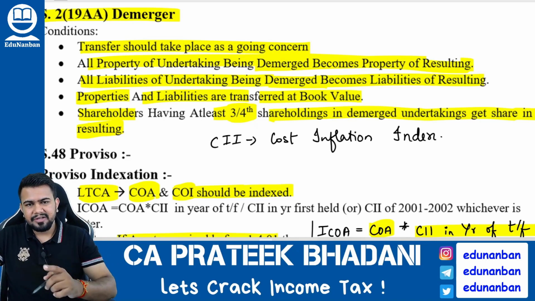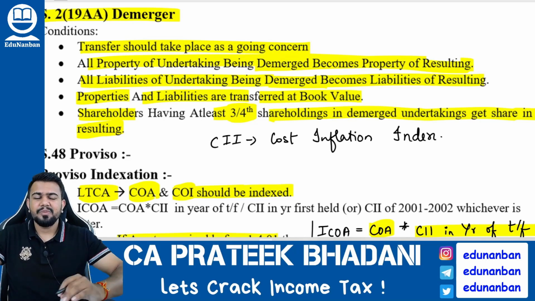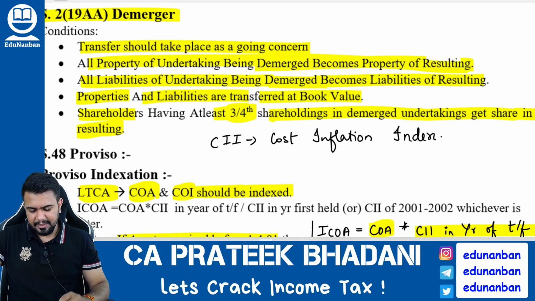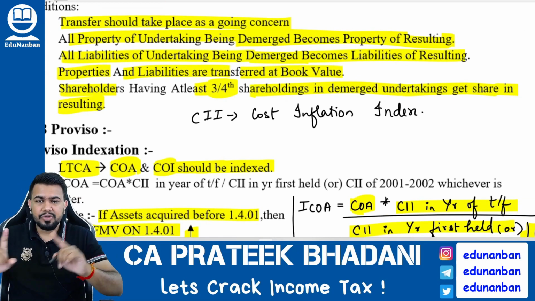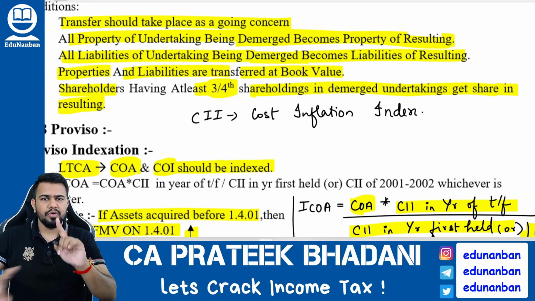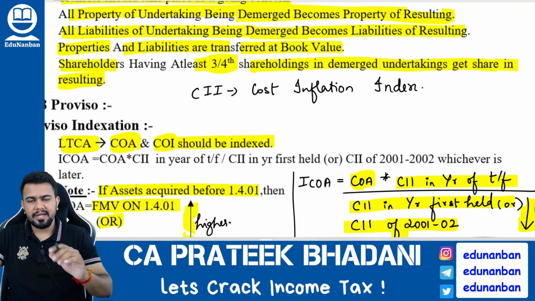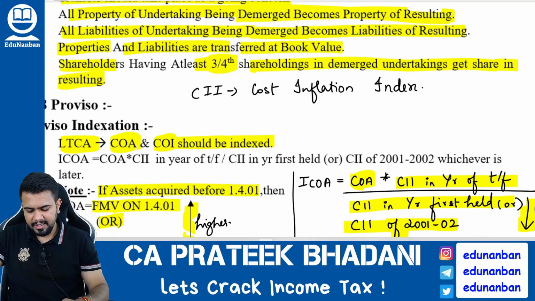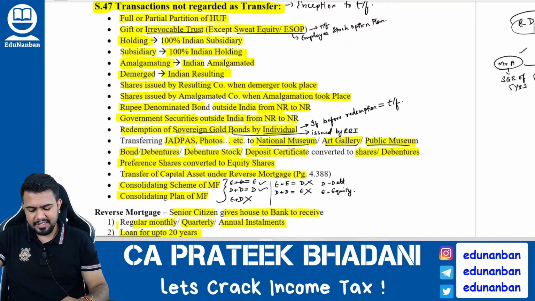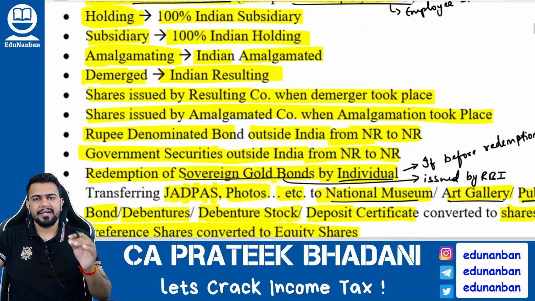All the liabilities of the undertaking being demerged should become the liabilities of the resulting company. The property and liability should be transferred at book value, not revalue. Okay. Then shareholders having at least 3/4 shareholding in the demerged undertaking should get the shareholding in the resulting company. If all these conditions are satisfied, then the transaction will be called demerger.